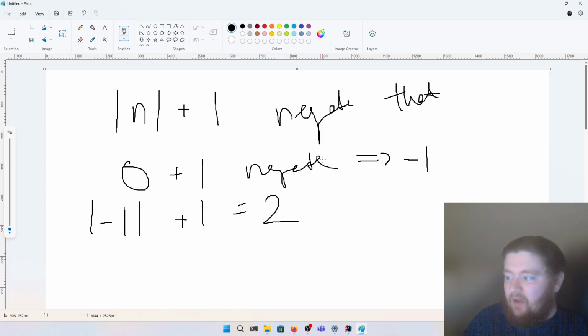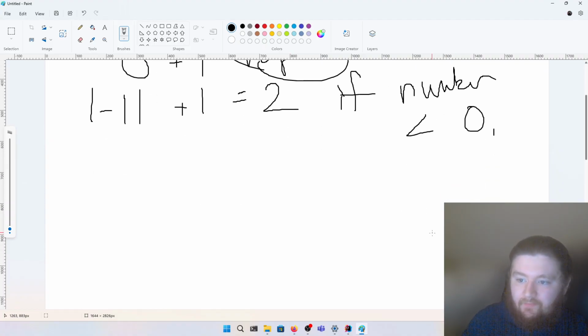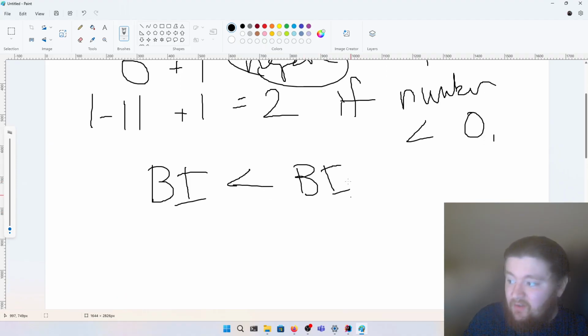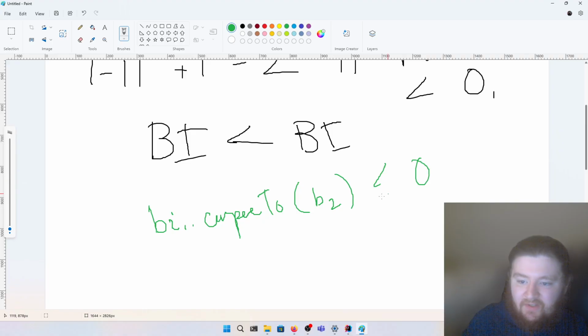We can't just directly negate the number, because we want to negate only if the original number is less than 0. So how do we compare big integers? We can't just say some big integer is less than another big integer, because these aren't primitives. But we can use its compareTo method. So we can do some big integer b1 dot compareTo some big integer b2, and if that number is less than 0, then b1 comes before b2.